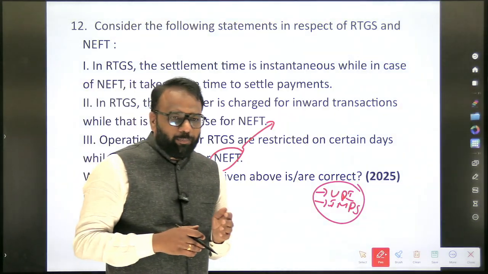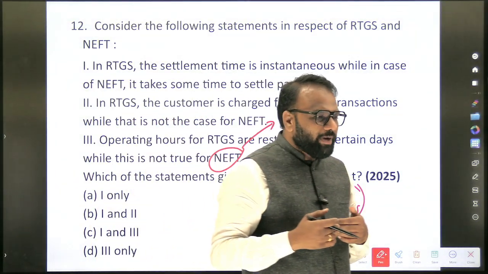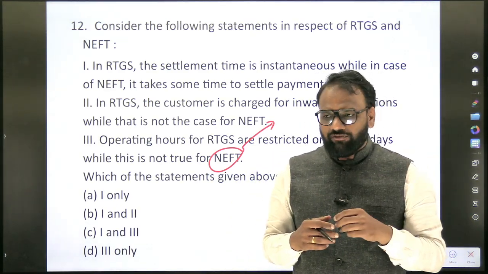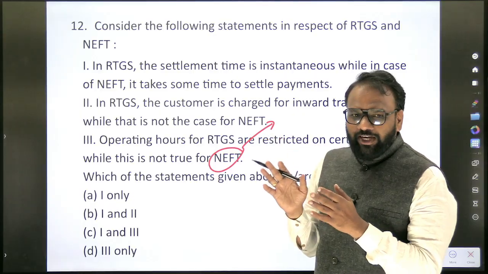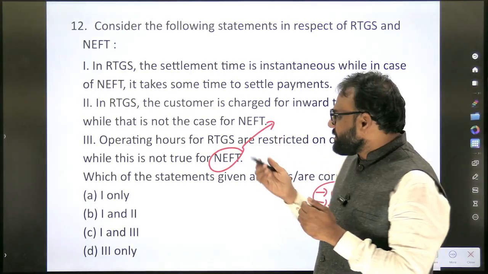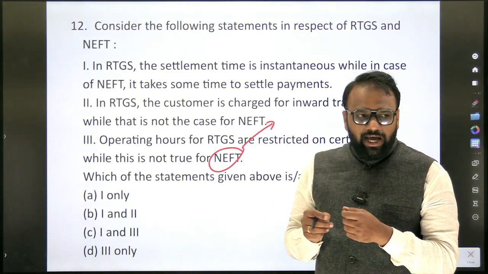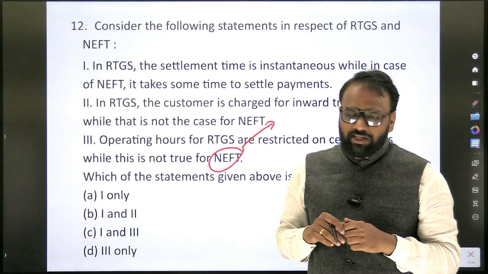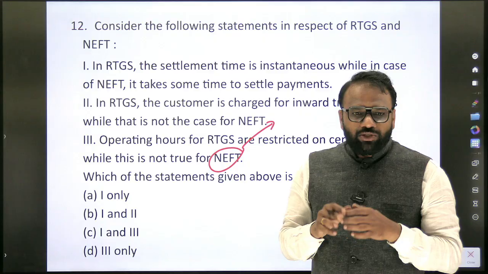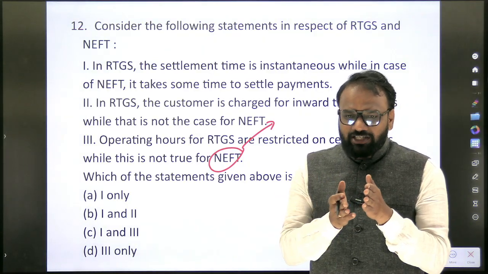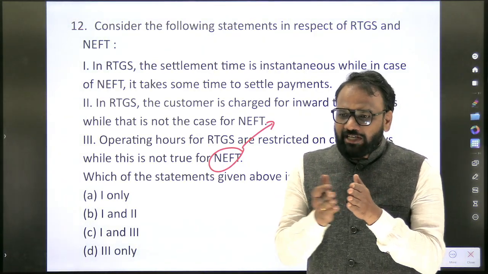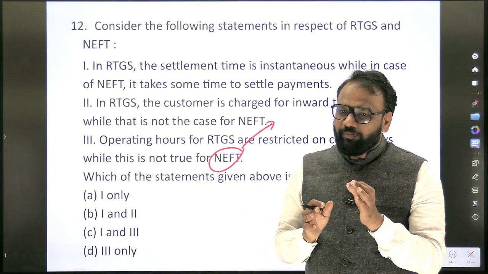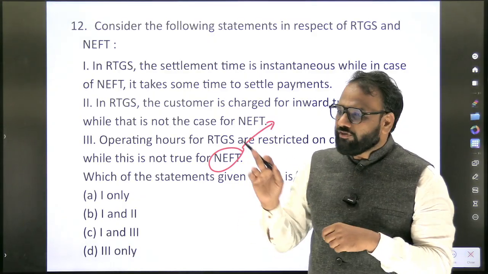Now, before the arrival of UPI and all, majority of the transactions used to take place with the help of RTGS and NEFT. So here, the basic difference we need to know. What happens in RTGS? It is real time. As soon as you send the money, the other person will receive the money. It is instantaneous. Whereas in case of NEFT, half an hour batches will be run. Whatever the transaction has taken place now, after half an hour, one batch will run and all the transactions will complete. So there is a slight delay in case of NEFT. There is no delay in case of RTGS.